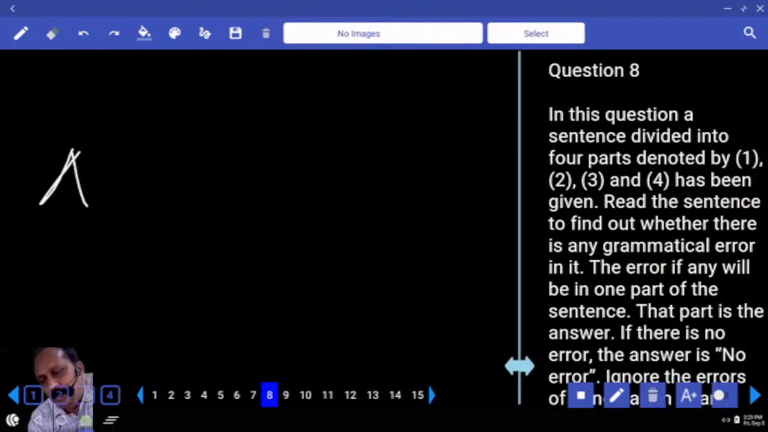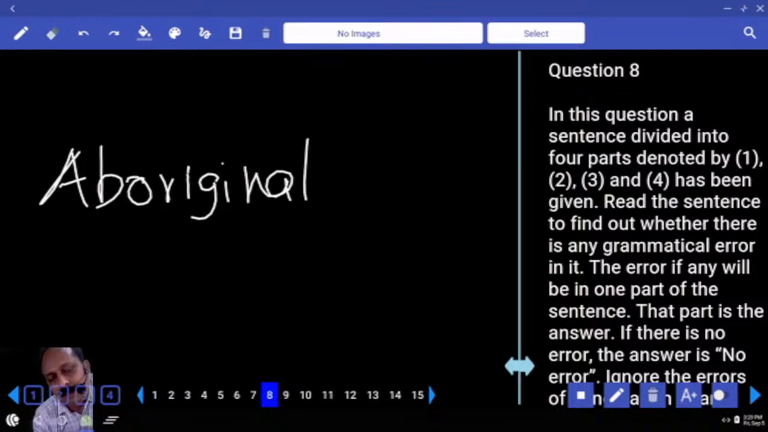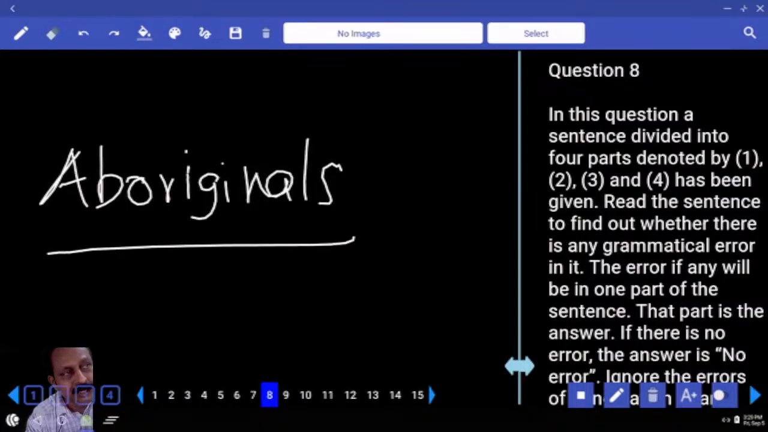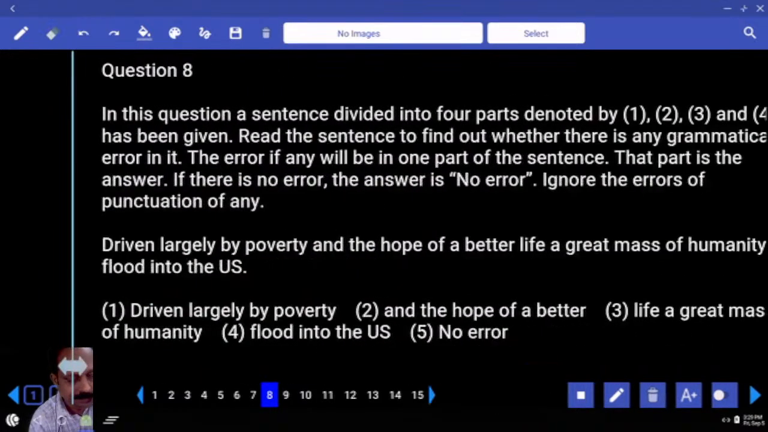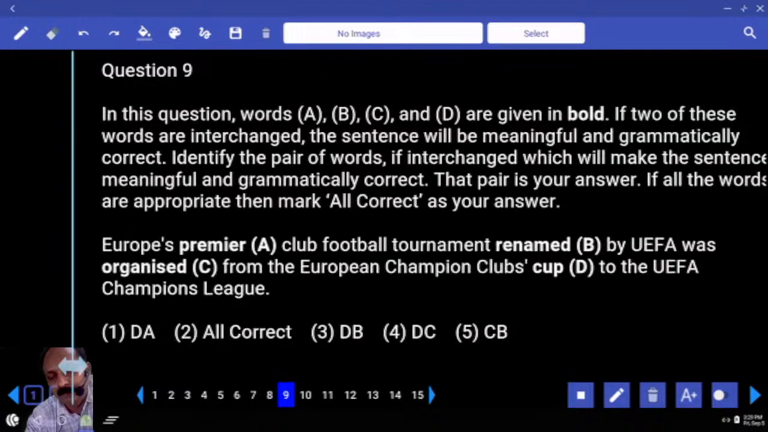What is the word for original inhabitants of Australia? Write the word aboriginals. Indigenous people, you can also use the word aboriginals. This has been given a few times. Have you copied? Aboriginals means original inhabitants of a particular place, especially Australia. You got the answer? Shall we go to the next one?